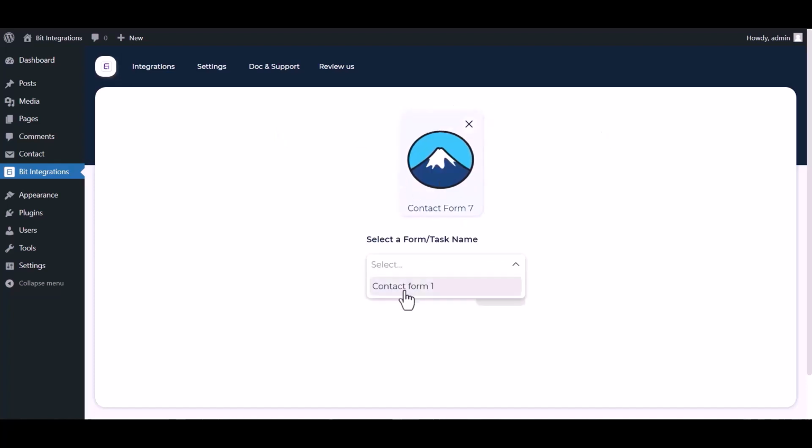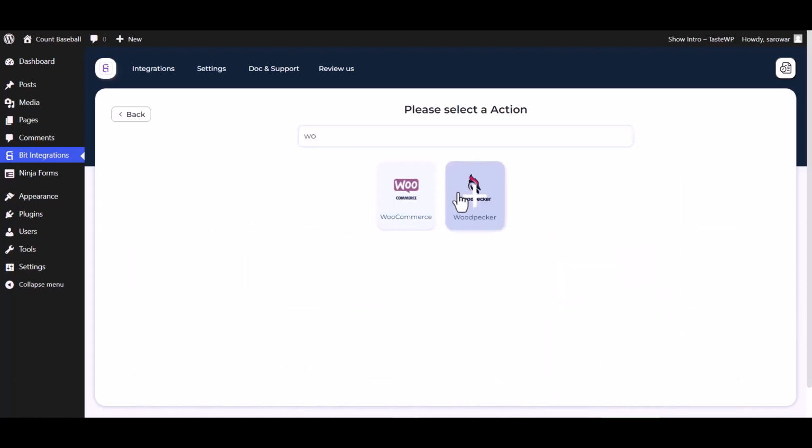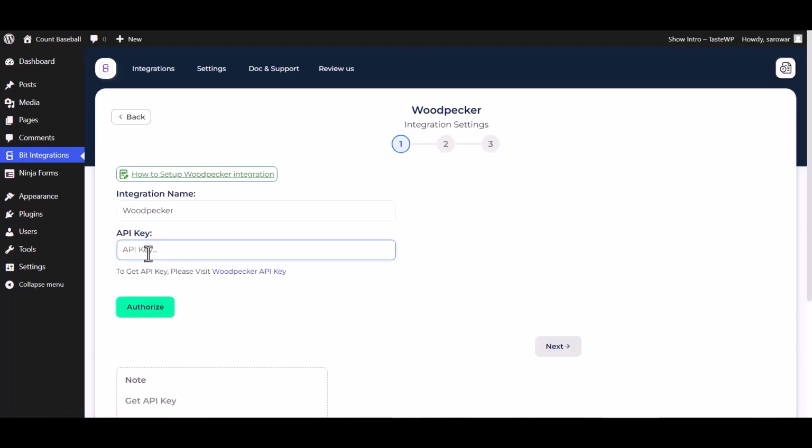Select a form. Next, search and select the action Woodpecker. Give here an API key, so please visit the Woodpecker API key.